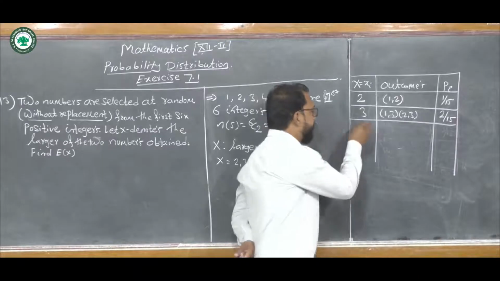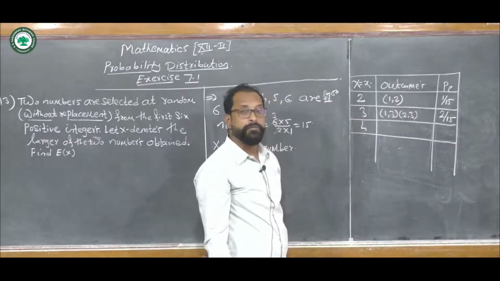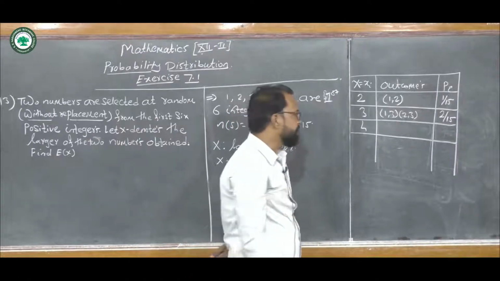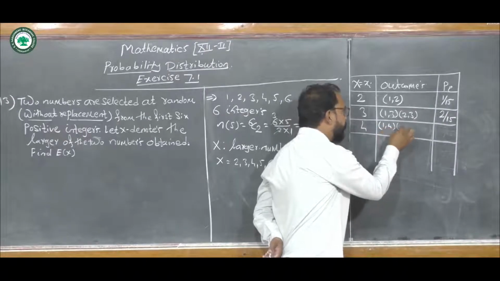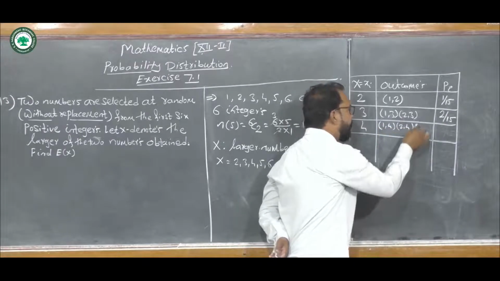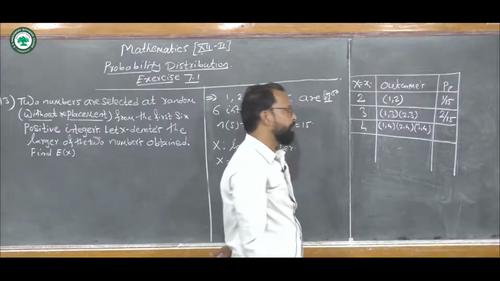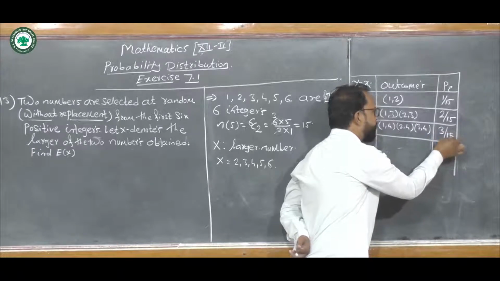Similarly, if we take x equals 4, the outcomes in which 4 is the larger number are (1, 4), (2, 4) and (3, 4). That is, there are 3 favorable outcomes, so its probability is 3 upon 15.